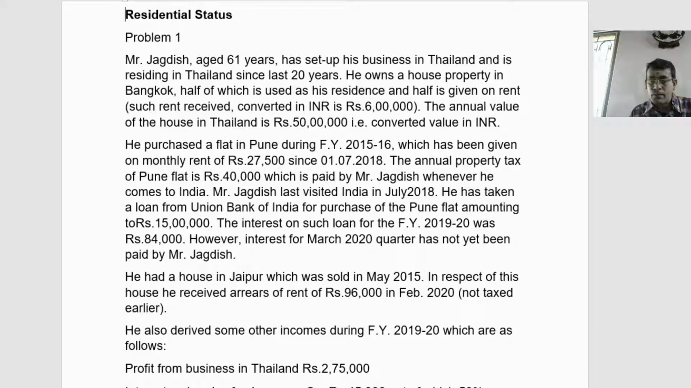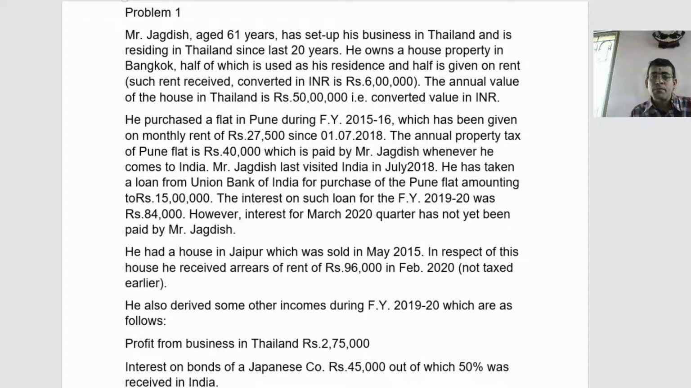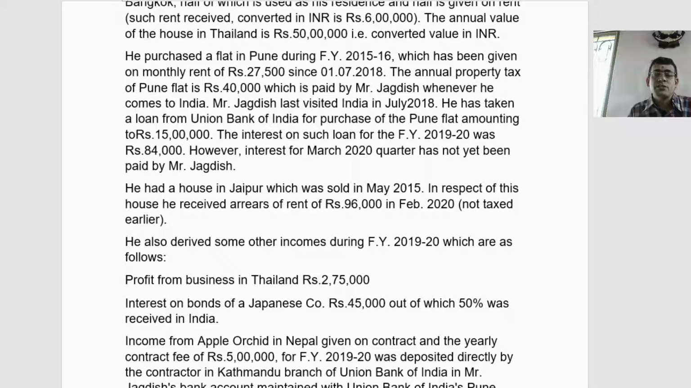Then the house in Jaipur was sold in May 2015, in respect of which he received arrears of rent of 96,000 in February 2020, not taxed earlier. Arrears of rent, section 25A. What does 25A say? 25A says clearly, whenever you receive any sort of arrears of rent, if the arrears of rent were not taxed earlier, they are taxable, even though you don't possess the house property at the time of receipt of the arrears of rent. Arrears of rent was received in February 20. The house was sold in 2015.